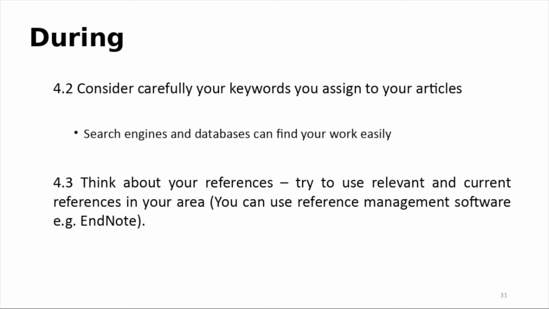Think about your references as well. So try and use current and relevant references in your area. So it's really important to cite the prominent work in your area, and also with citations, when you cite somebody, you become part of that ecosystem, so you can see who cited whom. So it's a really good way of making your scholarly record accurate, but also you are linked with the ecosystem of the relevant research via citations.